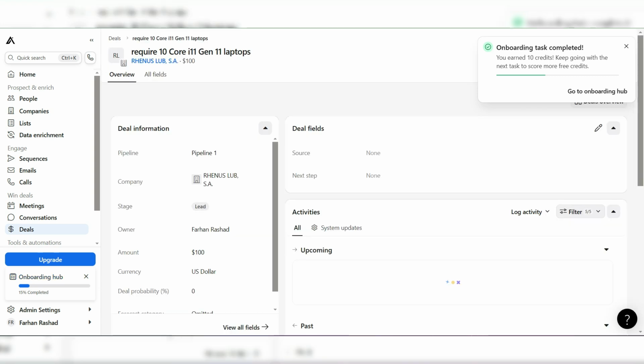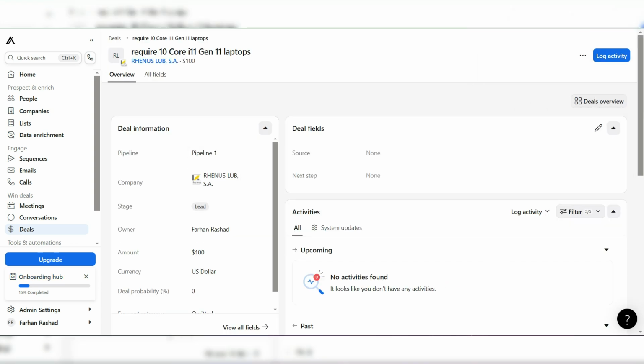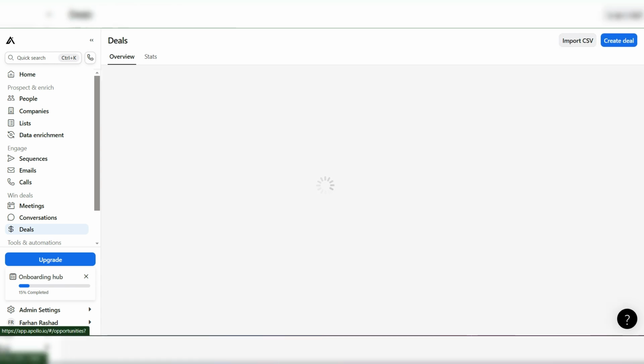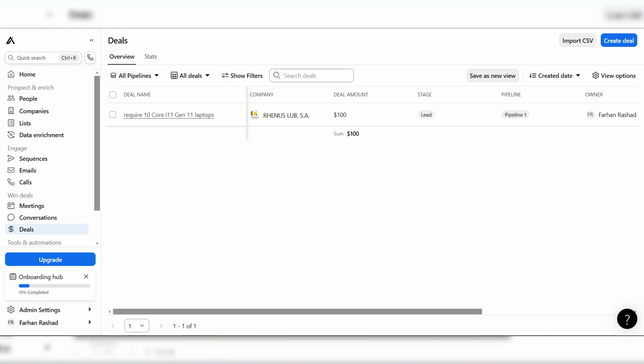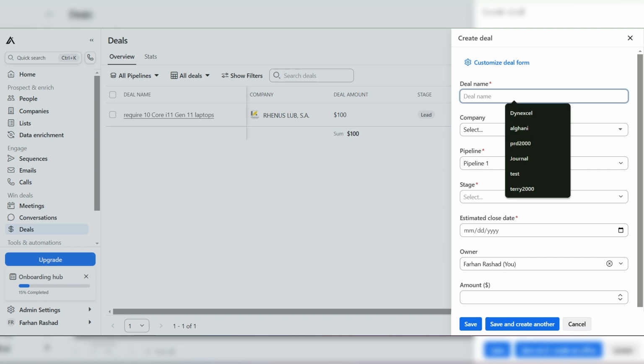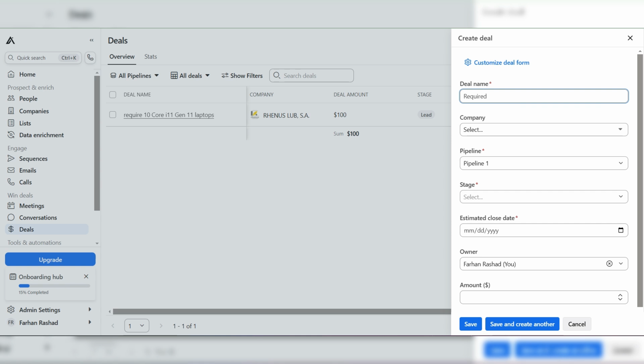Okay, in the deal section, here is one deal I have created. Let's move to create another one. Okay, so this is one deal. Let's create a new one. Require one server machine.